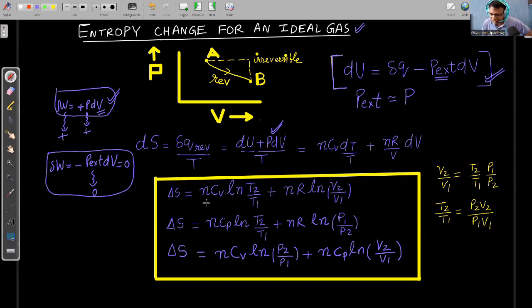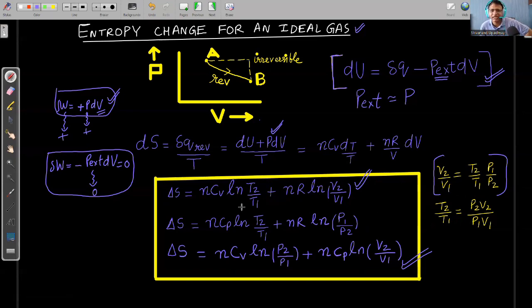And for an ideal gas, PV equals nRT is always valid. We have already discussed that we can use this in the gaseous state. V2/V1, because moles are not changing, is equal to T2/T1 into P1/P2. If I put this in place of V2/V1, I will get the second formula. And in the second formula, if I put the value of T2/T1, I will get the third formula, right? So you can remember any one of them. With practice, you can remember all three, but if you remember one of them, with its help you can derive the others. So we are focusing on one.